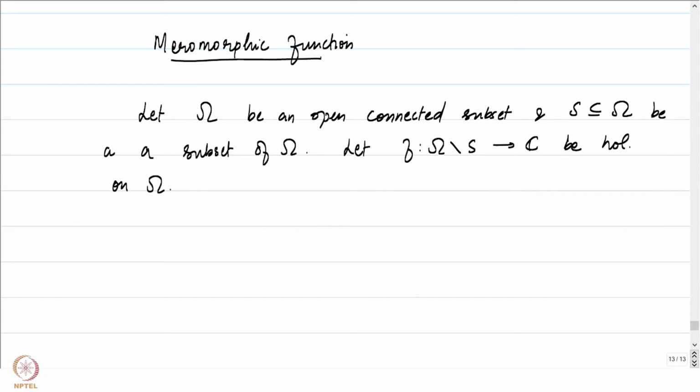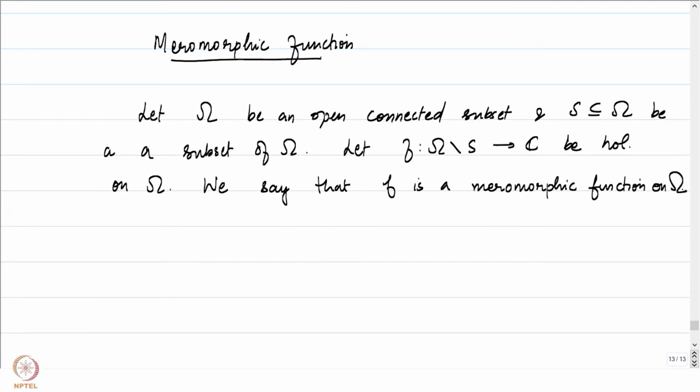We then say that f is a meromorphic function on omega. Notice the terminology. We say that f is a meromorphic function on omega if the following two conditions are satisfied. First, S is a discrete subset.